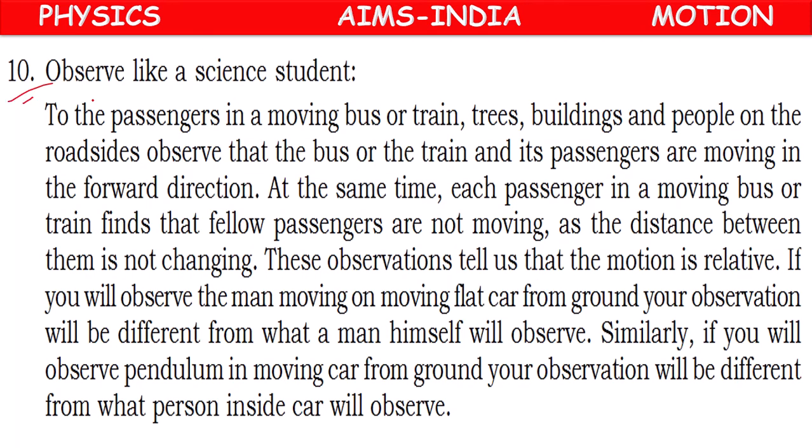Next. So whenever we are observing things or observing motion, we have to think like a science student.